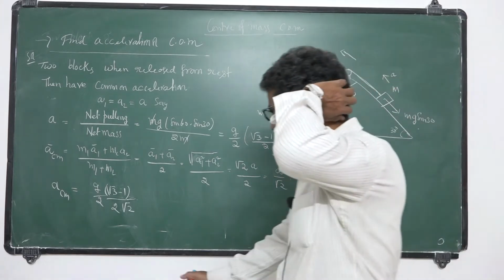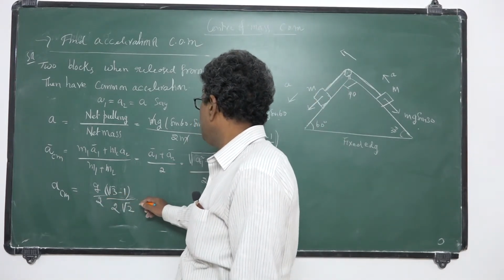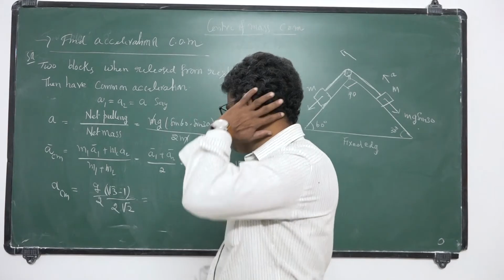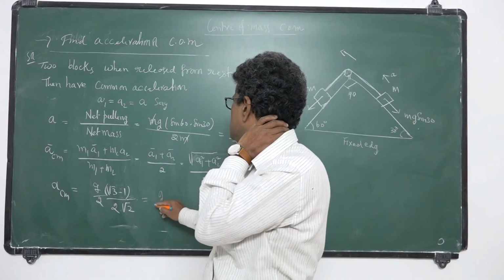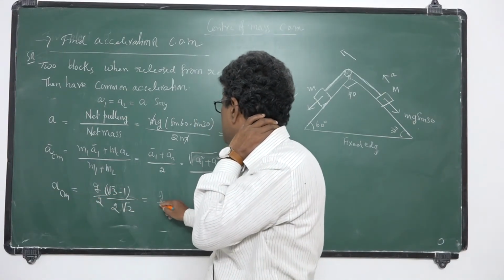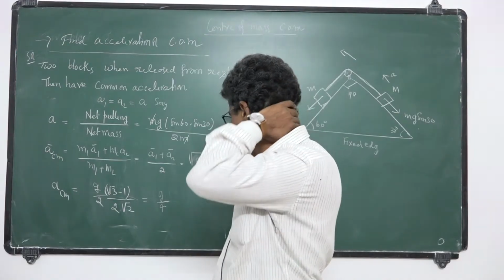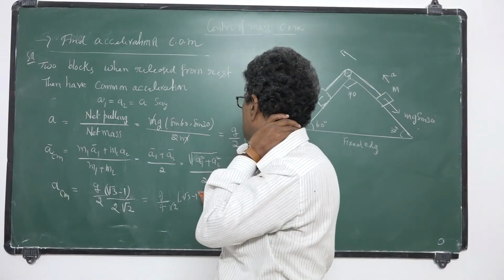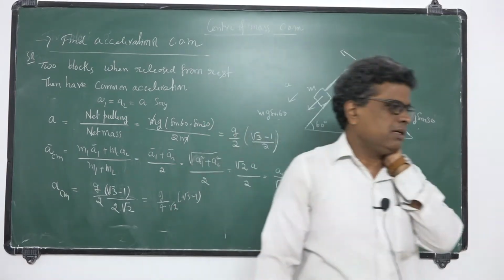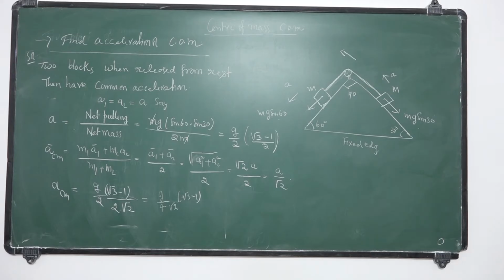So ACM is equal to g by 4 root 2 into root 3 minus 1. So this is the answer. That is the acceleration of center of mass, root 3 minus 1 by 4 root 2 of g.